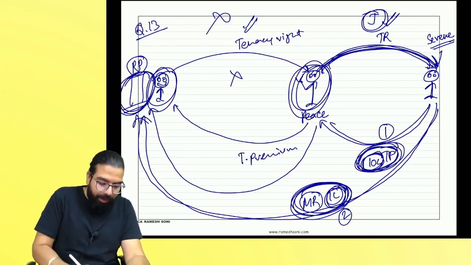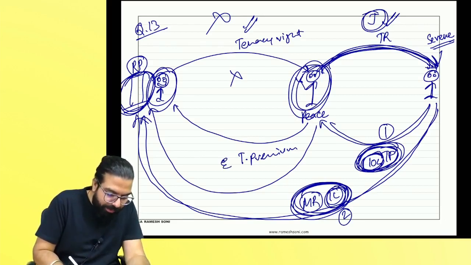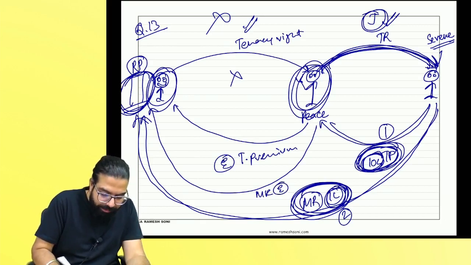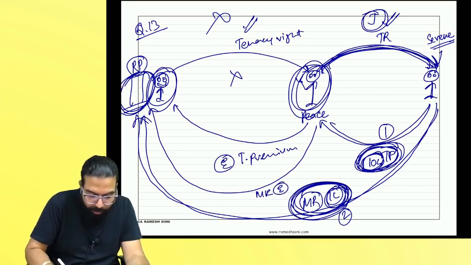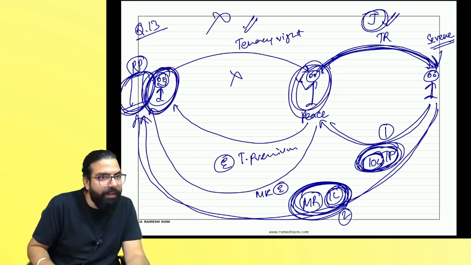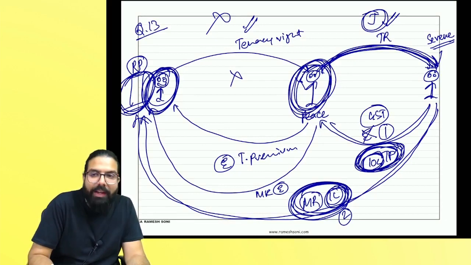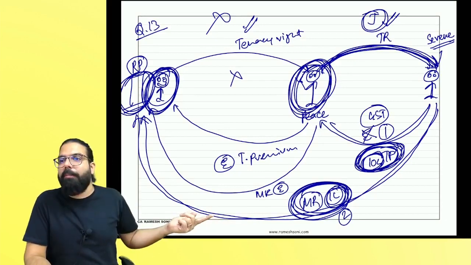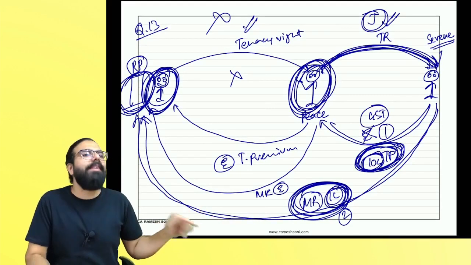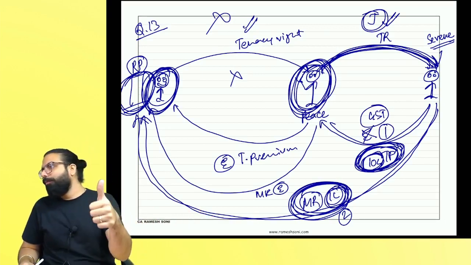In this transaction, if this tenancy premium is there, this is exempt. Monthly rent is there, this is exempt. But this monthly rent also, because it is going to the owner, it is exempt. But this one is not exempted. This will be liable to GST because when he is selling it further, he is not renting his residential property. He is doing what? Business in tenancy right. Clear to all?